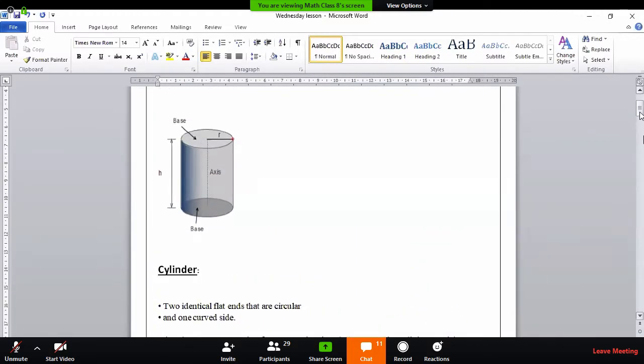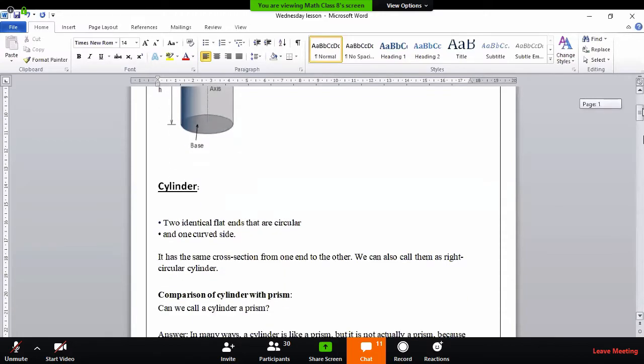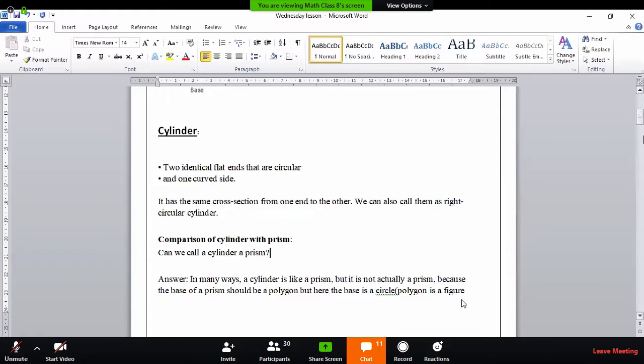See, if anybody is thinking that yes, sir, it is a prism, because the definition of the prism says that the base must be identical, or in other words, the prism is a shape which has identical ends. So, sir, why not here? Both the ends are identical. See the top, see the bottom. They both are identical, so it must be a prism. But beta, listen.